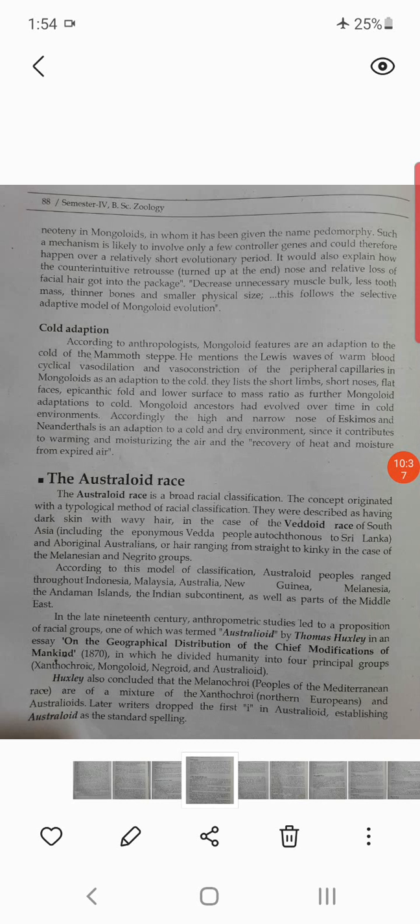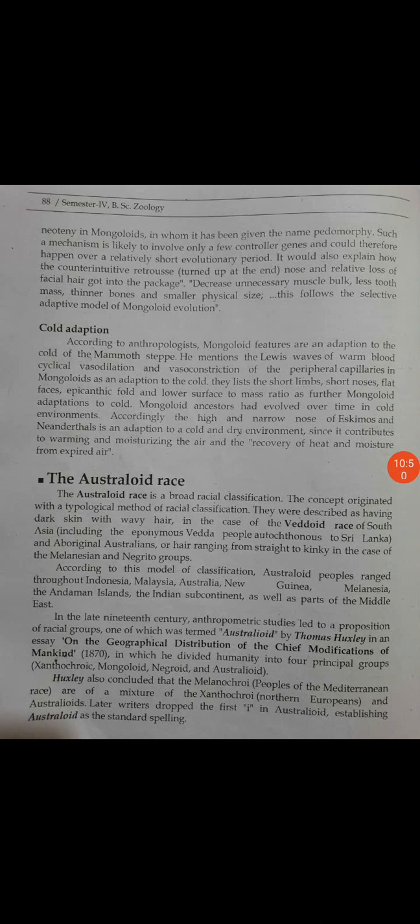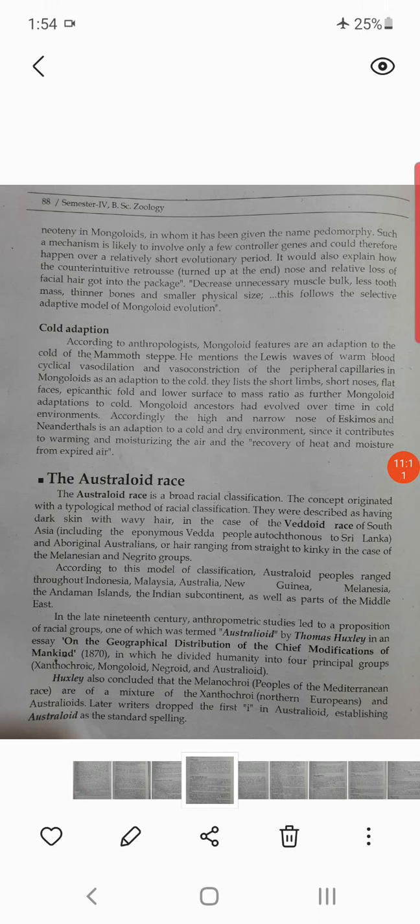The concept originated with typological method, that is racial classification, and you will get these people having the dark skin with wavy hair in the case of Veddoid race of South Asia, including the people of Sri Lanka and Aboriginal Australians, or hair ranging from straight to kinky in case of the Melanesian and Negrito groups.